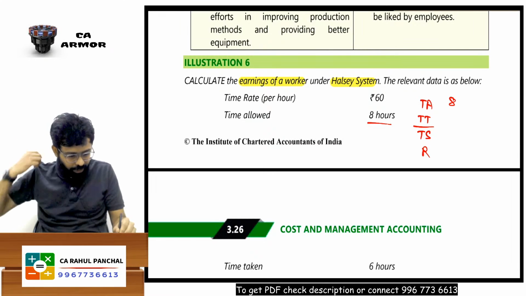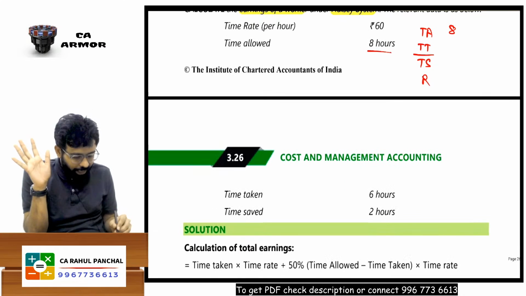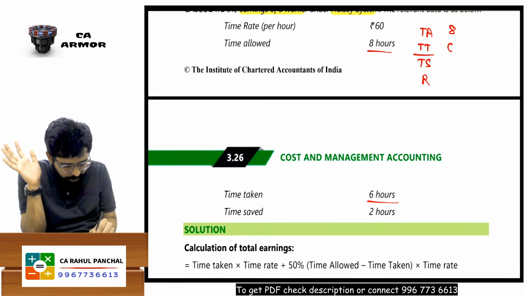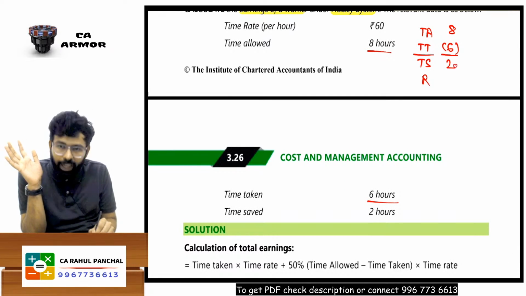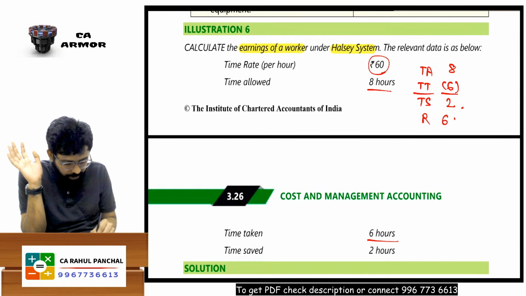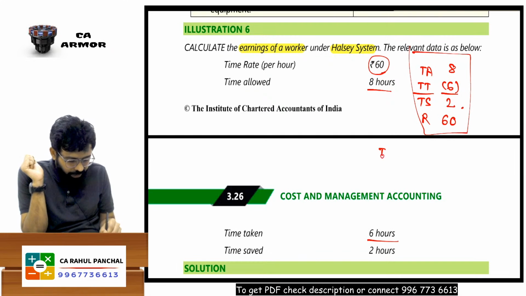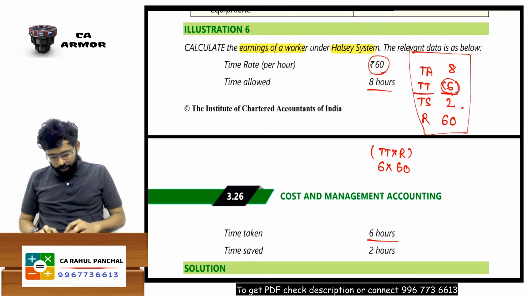Okay, now let's understand. Thank you, Deepak. Now, out of 8 hours, I can say that my worker has taken 6 hours, right? So my worker has saved 2 hours. Yes, sir. What is my rate per hour? 60, sir. Now, based on this calculation, I will say the first thing he will get is TT into R, his basic wages. He will say, I worked for 6 hours. I should get 60 rupees.